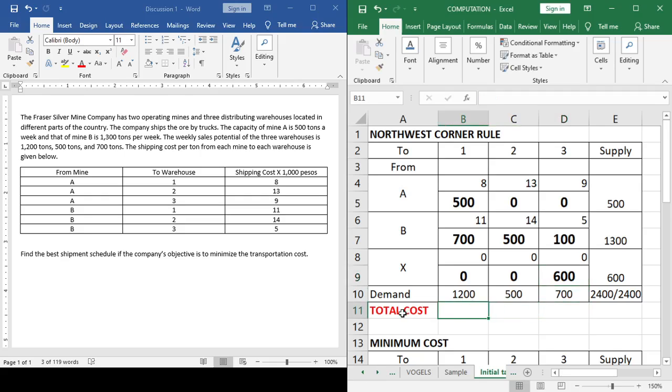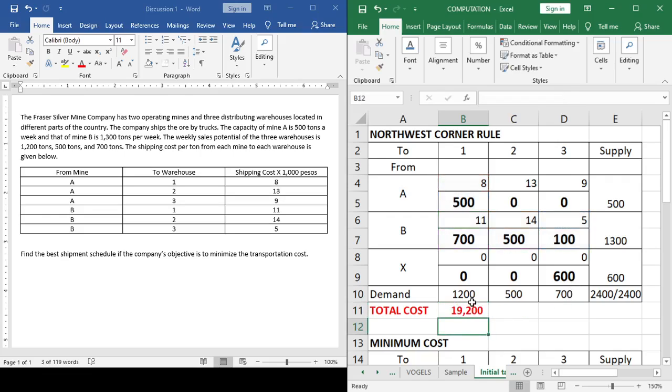Okay? So next is to compute for the total cost. Pila kahato ang total cost? We have 500 times 800 plus 700 times 100 plus 500 times 14 and then plus 100 times 5. Now, take note, walay labot ang dummy source. Okay? Kay it is non-existing. And even if you include that one, wala ra gyapon na kay 0 man gyapon na, no? 600 times 0 equals 0. So, di natin na siya i-apil.